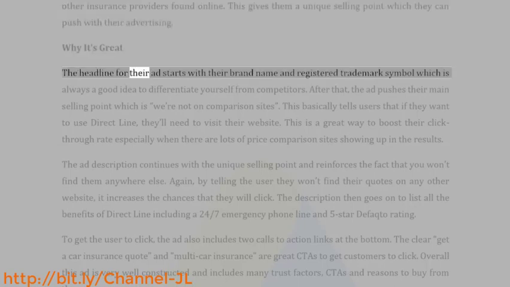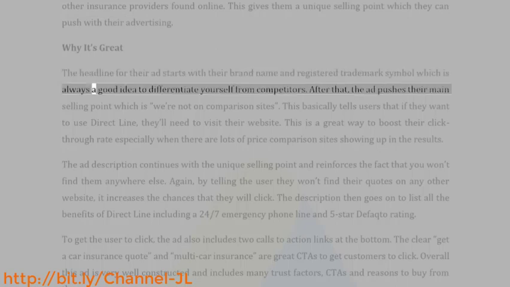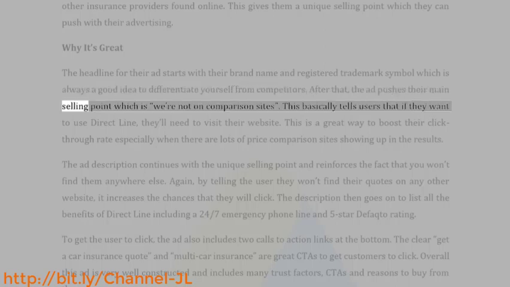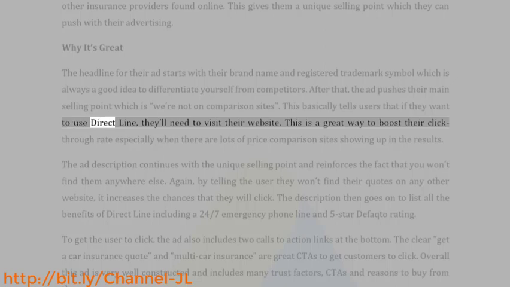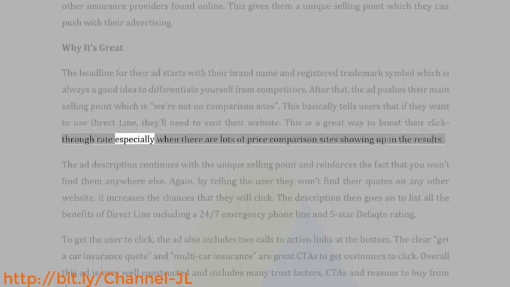Why it's great. The headline for their ad starts with their brand name and registered trademark symbol, which is always a good idea to differentiate yourself from competitors. After that, the ad pushes their main selling point, which is we're not on comparison sites. This basically tells users that if they want to use Direct Line, they'll need to visit their website. This is a great way to boost their click-through rate, especially when there are lots of price comparison sites showing up in the results.